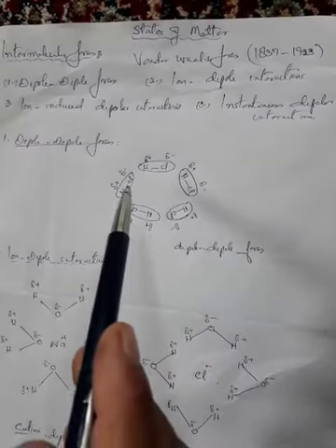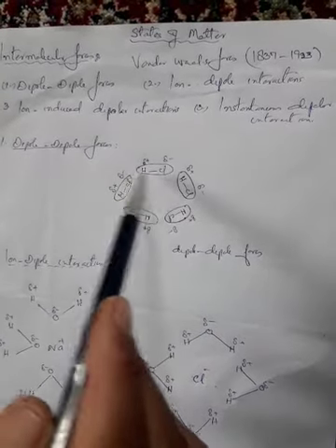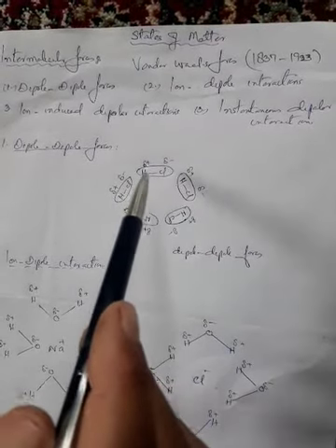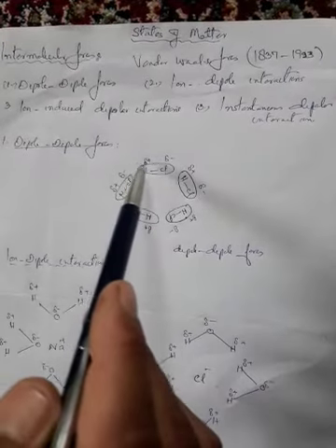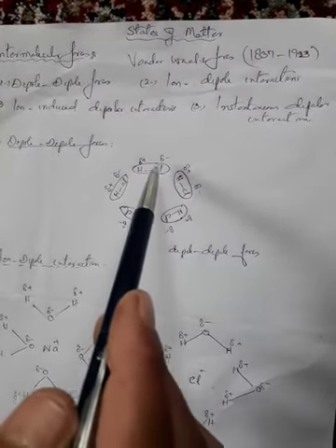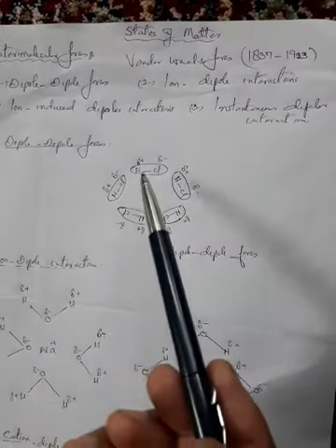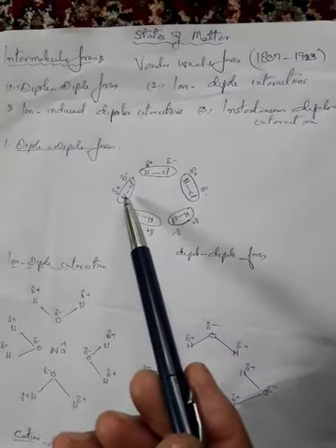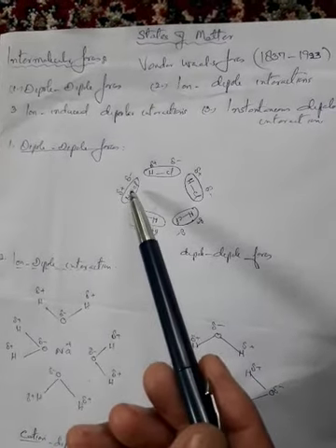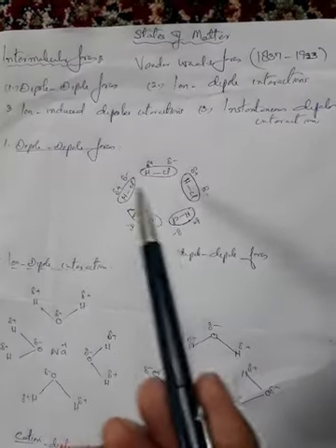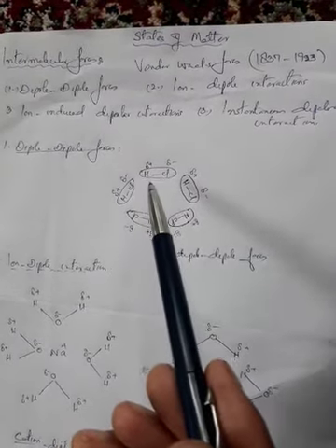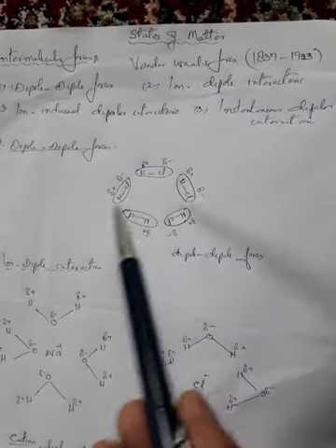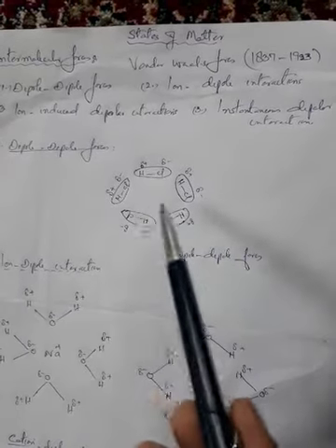Since the bond in HCl is polar in nature, and the electronegativity of chlorine is more than that of the hydrogen atom, hydrogen develops a partial positive charge, whereas the chlorine atom develops a slight negative charge. So the positive end of one HCl molecule is attracted towards the negative end of the other HCl molecule. In this way, the oppositely charged ends of the molecules mutually attract each other, giving rise to dipole interactions.